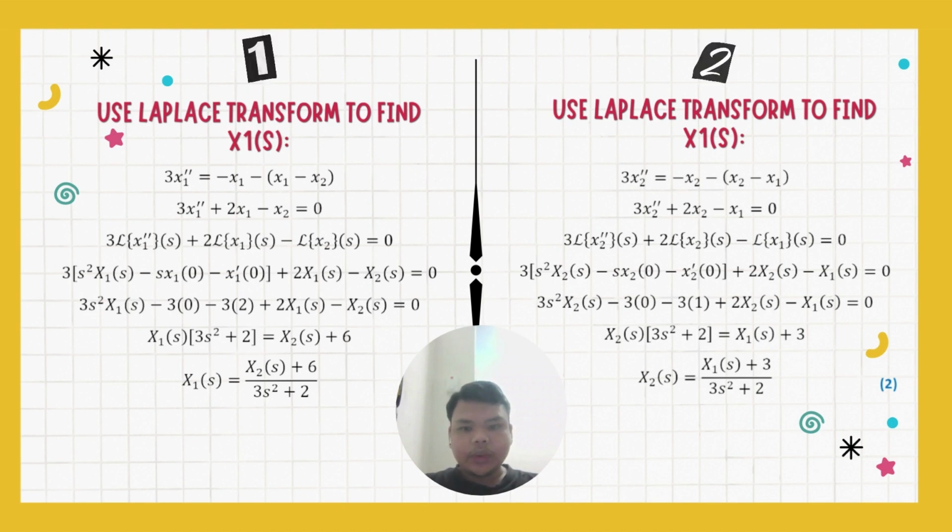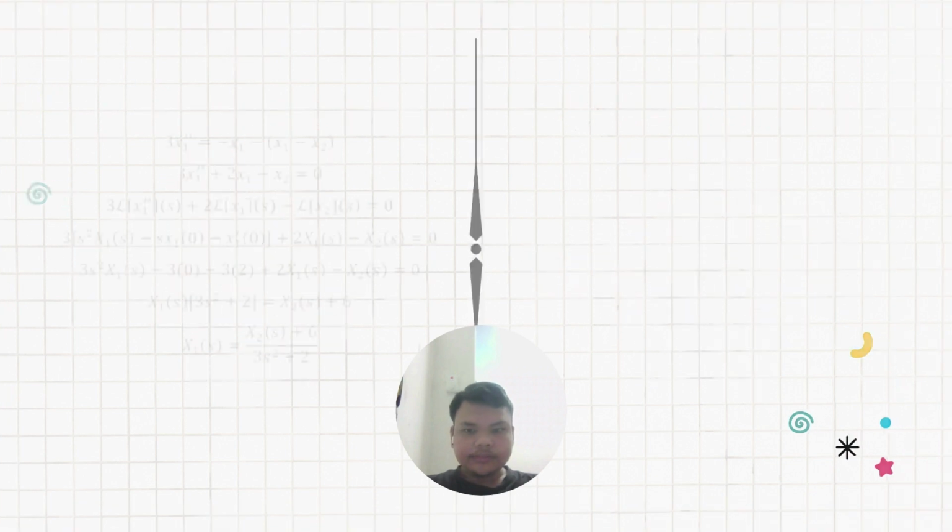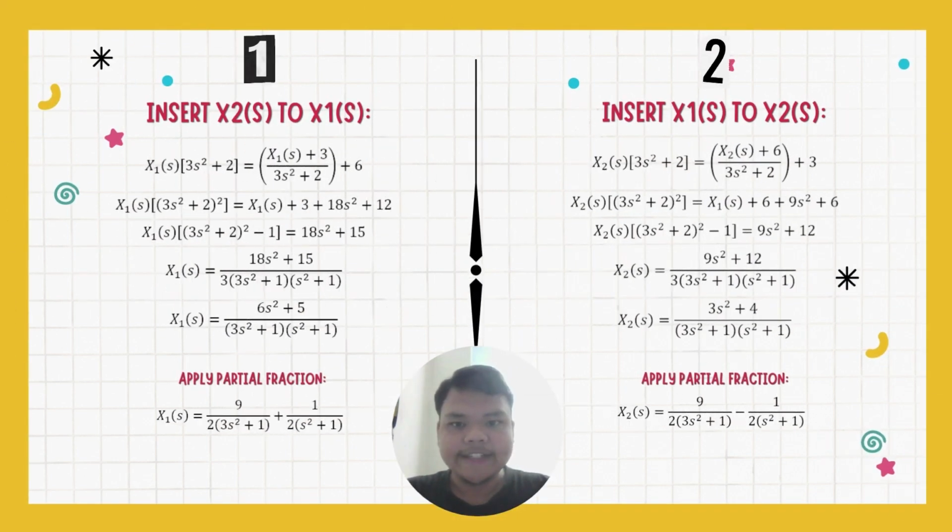Then we get X1(s) equals (X2(s) plus 6) over (3s squared plus 2), and X2(s) equals (X1(s) plus 3) divided by (3s squared plus 2). Next, for equation 1, we insert X2(s) into X1(s) and get the new X1(s). Then we apply partial fractions and get X1(s) equals 9/2 times 1 over (3s squared plus 1), plus 1/2 times 1 over (s squared plus 1).